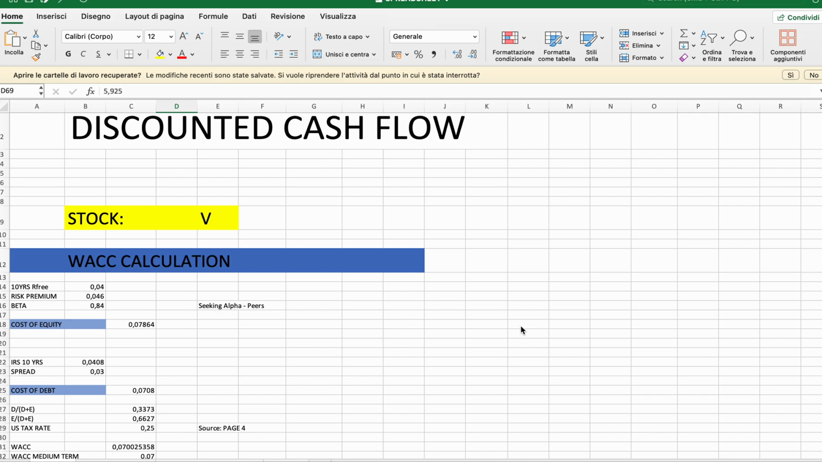And second, I've taken the data from the website of the New York University, the part managed by Aswath Damodaran, that is widely regarded as one of the best experts in corporate finance and valuation. And I've taken the data regarding the stock itself on Seeking Alpha.